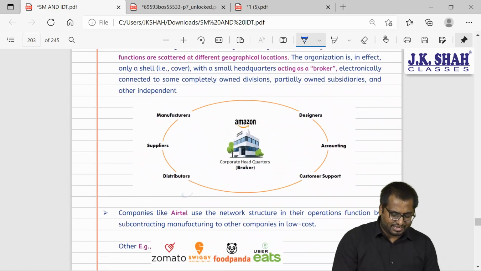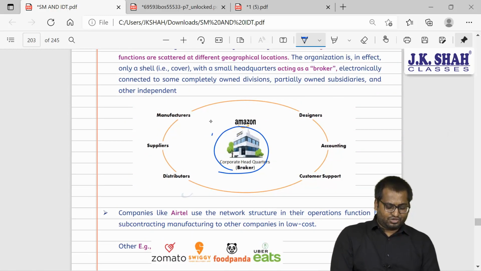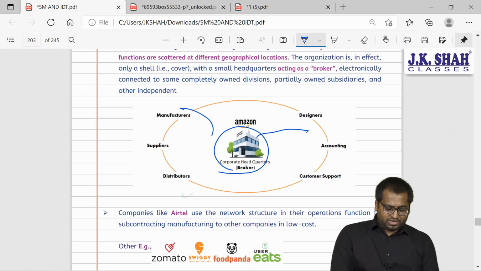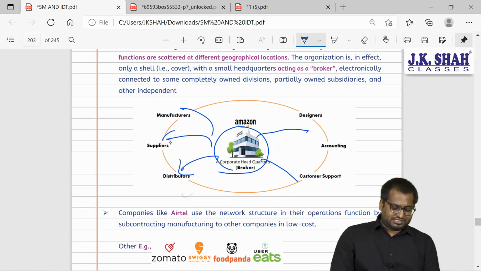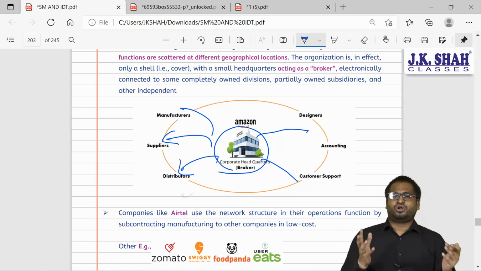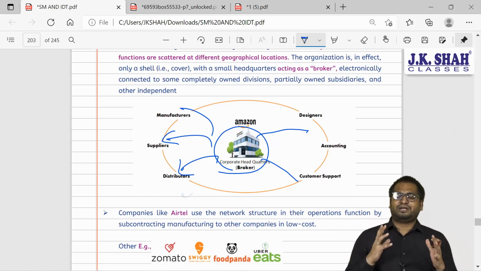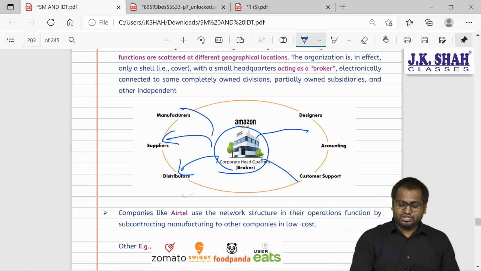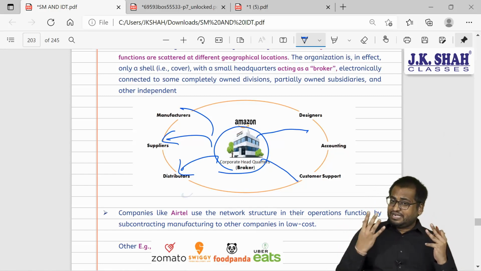So look at this diagram. This is your main company. You have given the manufacturing activity to someone else, accounting to someone else, customer support to someone else, distribution to someone else, supplier is someone else. So this is a cobweb-like function. You are not doing all the activities by yourself. Instead, you have outsourced the activity to other companies who may be situated in different countries.